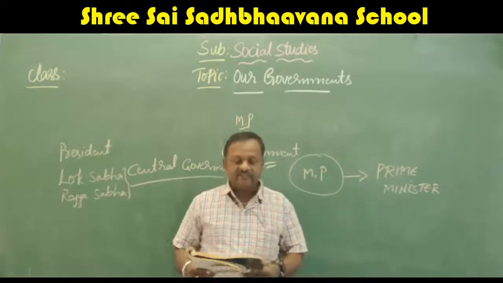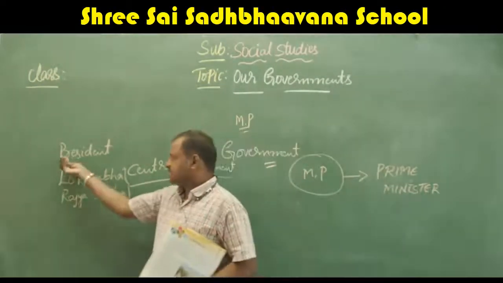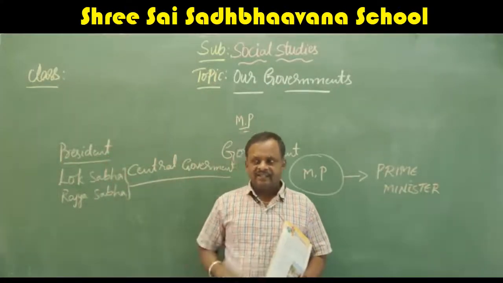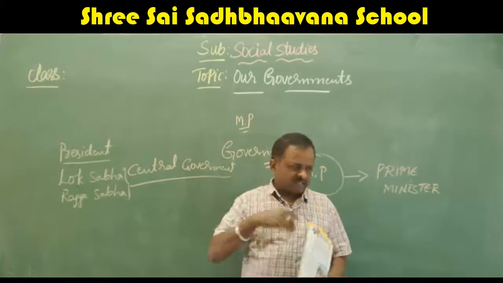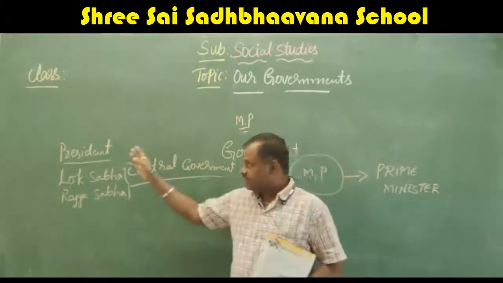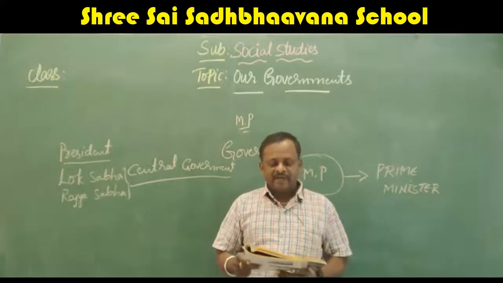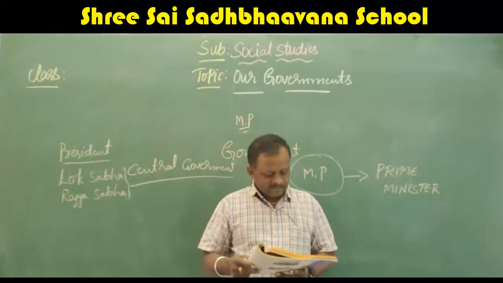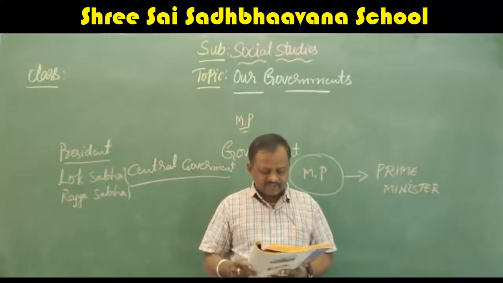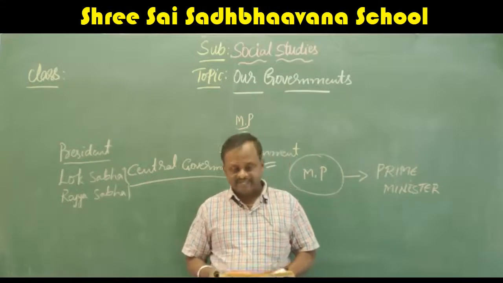The president is the head of the Union of India. He is the head of the Indian government. Whatever decisions they take, they will discuss with the president, and only then will it come to amendment. The Lok Sabha is the lower house of the parliament. People of each state elect members to represent them in the Lok Sabha. They are called the members of parliament.